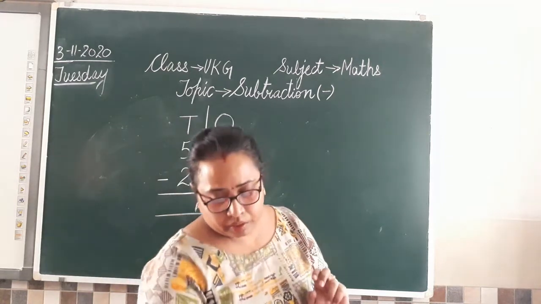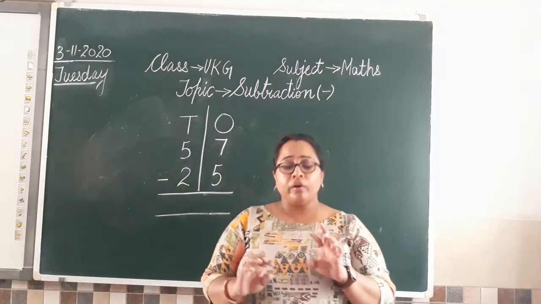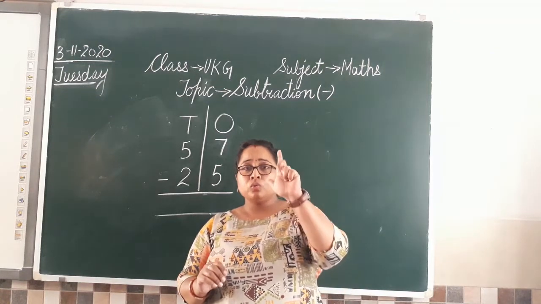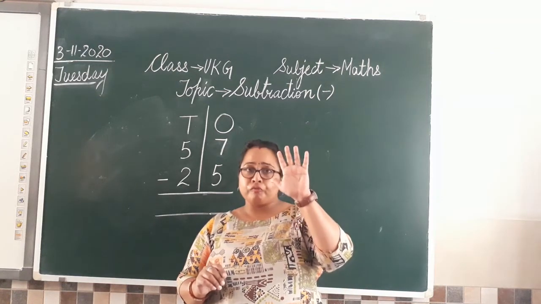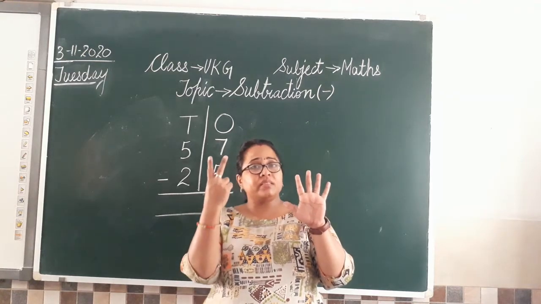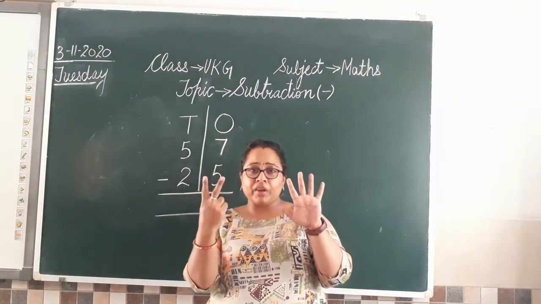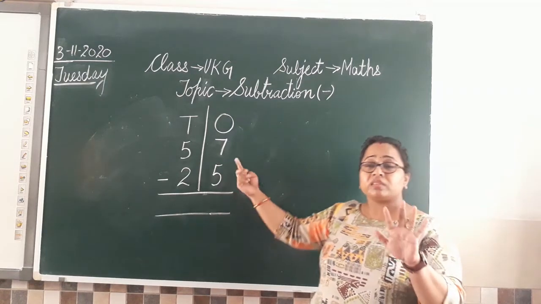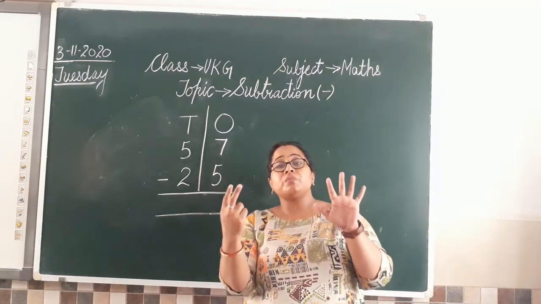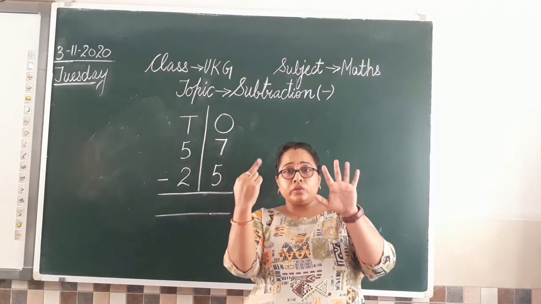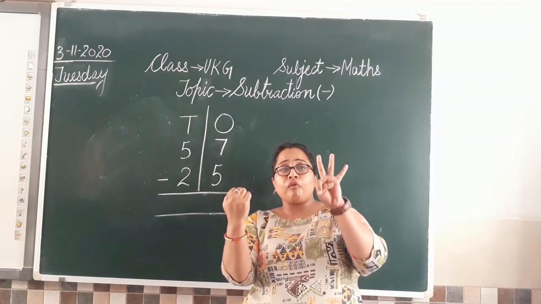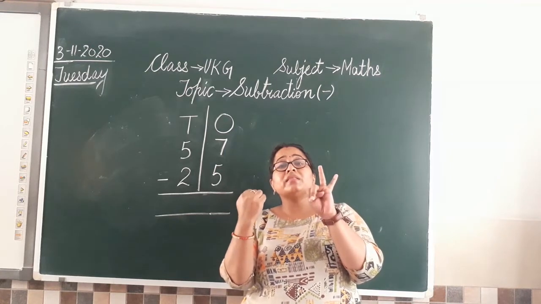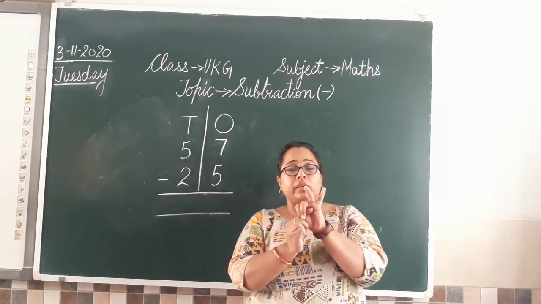With the finger method. So all of you open your 7 fingers now. 1, 2, 3, 4, 5, 6, 7. So we have taken 7 fingers now. Now, how many to be minus? 5 fingers. तो अब हम इसको रिवर्स में माइनस करेंगे. 1, 2, 3, 4, 5. हमने 5 फिंगर्स माइनस करी. माइनस कैसे करी? हमने उन्हें क्लोज कर दिया.